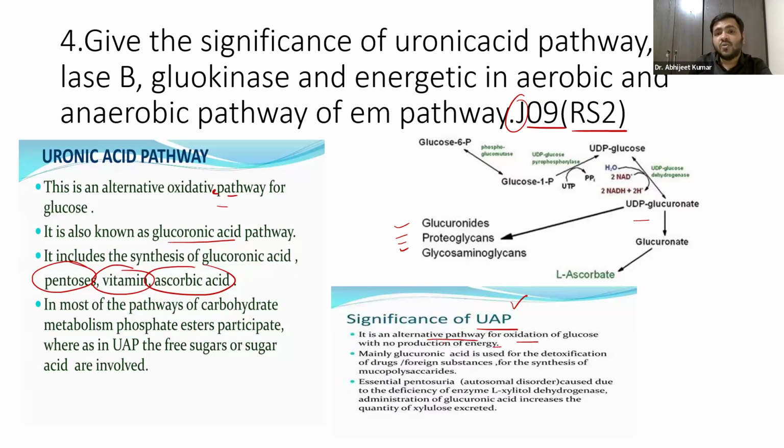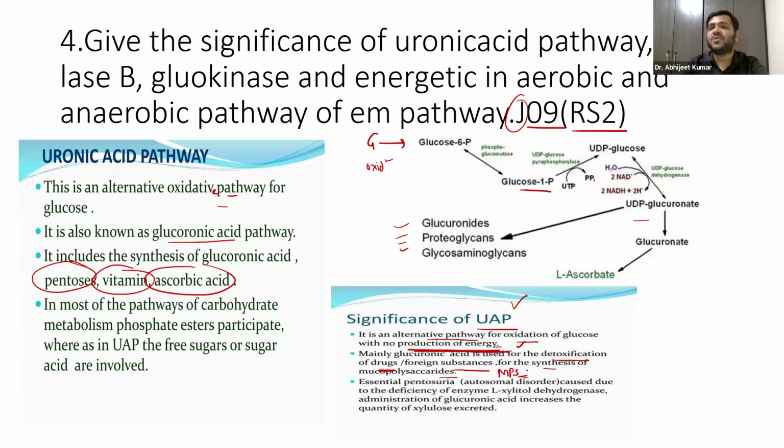Over here, there is no production of energy, and oxidation of glucose takes place. Glucose is converted to glucose 6-phosphate, then to glucose 1-phosphate. So basically oxidation of glucose is taking place, but over here no energy is being produced, right? Mainly glucuronic acid is used for the detoxification of drugs, foreign substances, and for synthesis of mucopolysaccharides.